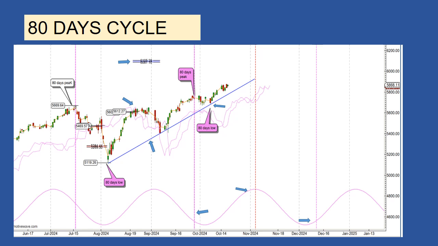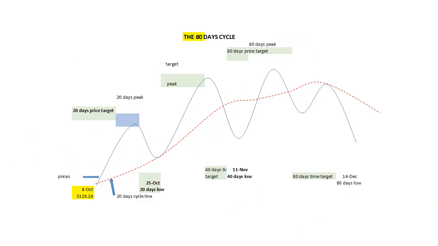What to expect for the next 80 days cycle, let us see on the roadmap. The present 80 days cycle started on October 8th. On October 9th, the market crossed above his cycle line, to provide a target for the 20 days peak. After forming his peak the SP500 will start a correction, and should find support on his cycle line. Then the market should resume his move to the upside, to form his 40 days cycle peak.